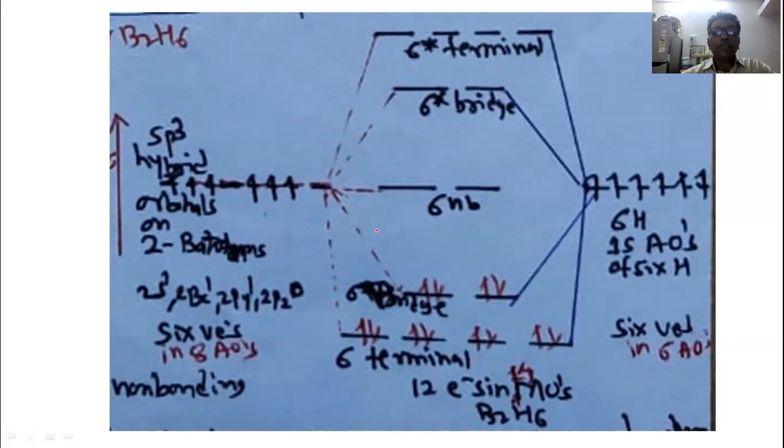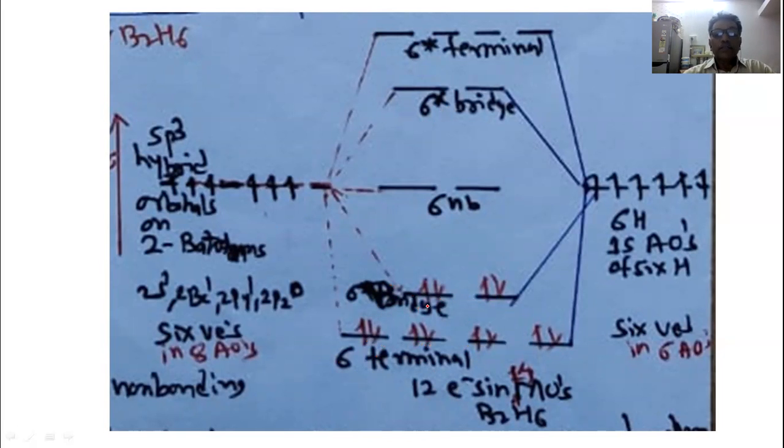This energy gap between sigma terminal and sigma star terminal will be larger because it is pure, normal bonding. In the case of the bridge, 3 atoms are involved in its formation, so the energy gap will be less.